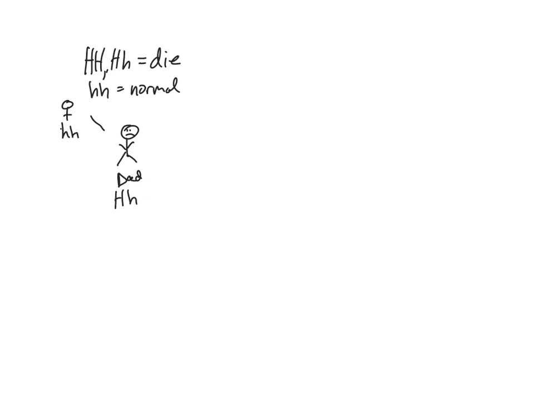And then we assume that your mother is also normal. So here's your mom. She's happy because she's not going to die. Well, everybody dies, but she's not going to die of Huntington's, so she's normal, so she's little h, little h. So this is the cross that produced you. And you're not sure whether you're happy or sad, right? So the question is, what could you be? What's the probability you'll get the disease?